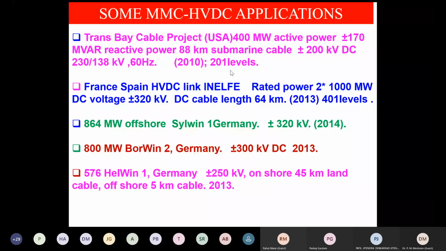And now again I am repeating, this is 401 levels. So how many submodules do you imagine in the half upper arm? I have just told 400, lower arm 400. So 800 submodules. Three phase multiplied by 3, 2400. And again the same 2400 on the next side. So it is 4800 submodules. You just multiply it by 2. Almost 10,000 switches are being used in the France Spain link. These are the references.